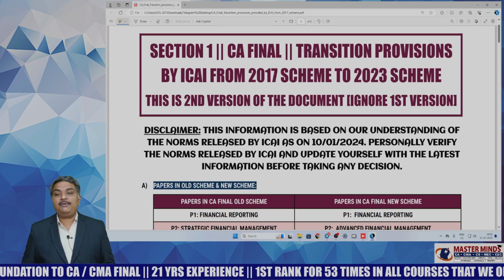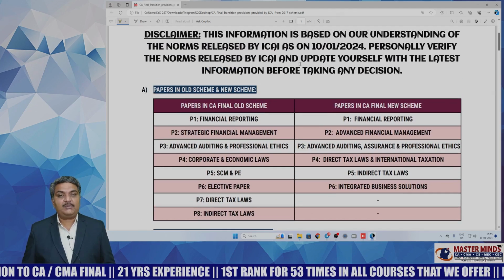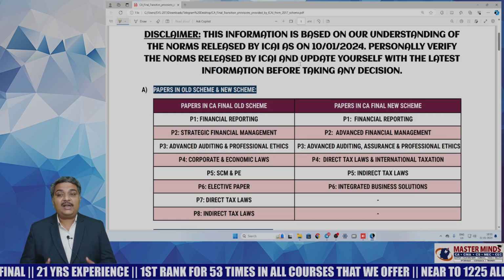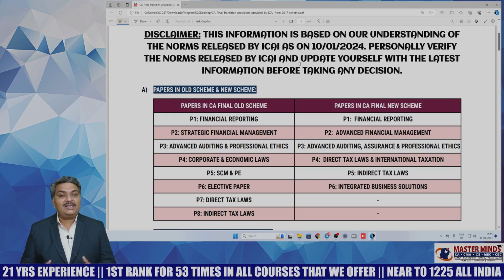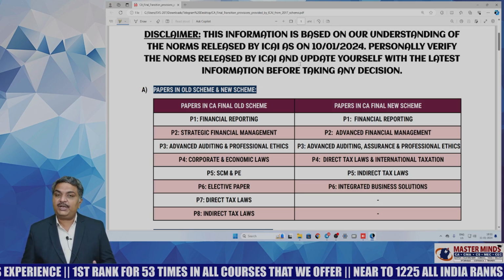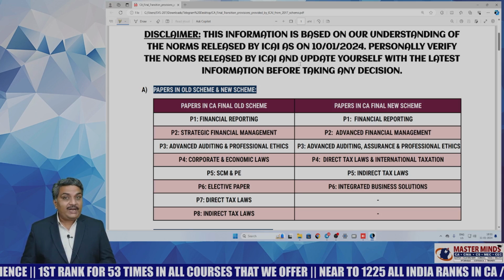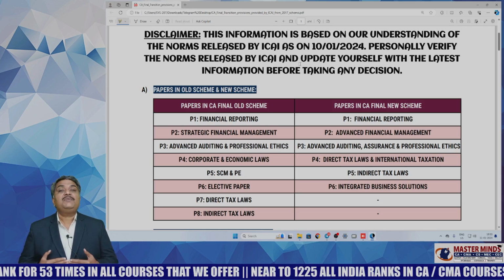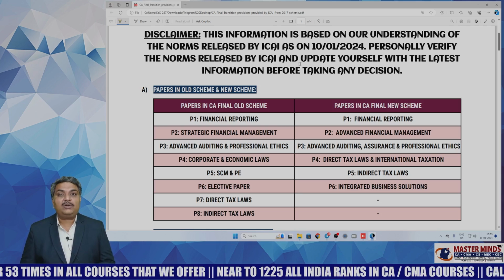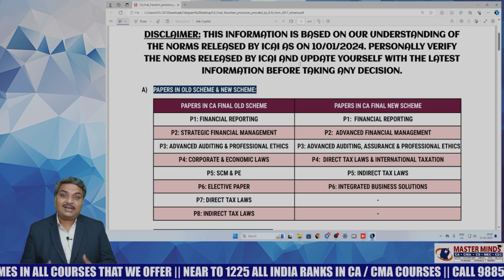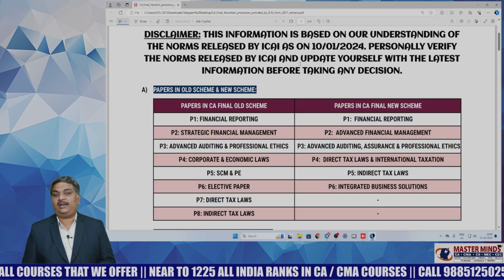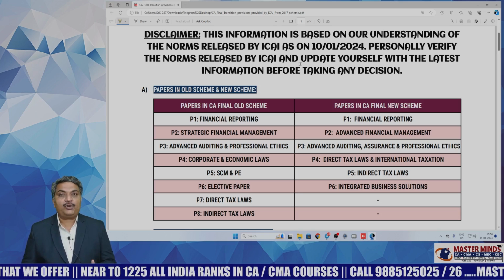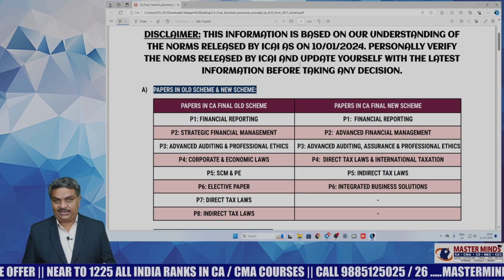Before going further, let us understand the disclaimer: the information in this document is our understanding of the norms released by ICAI as on 10th January 2024. Before taking any decision, it is a better idea that you personally visit the ICAI website, check the latest norms as on the date you are taking the decision, and update yourself with the latest information before taking any action.